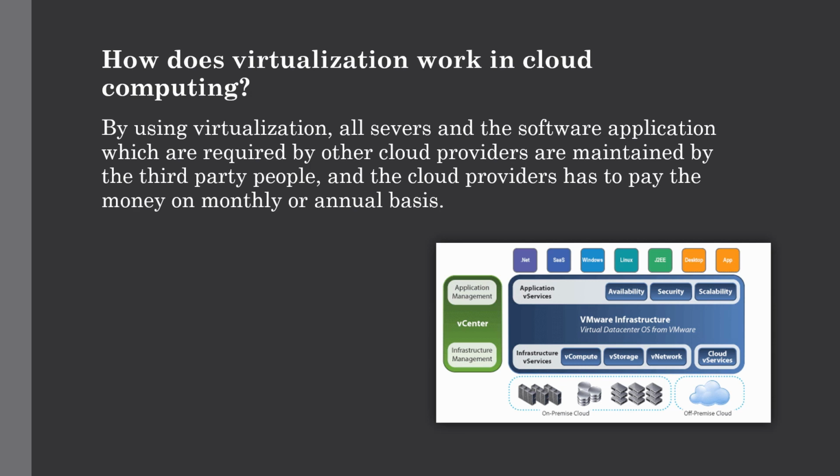By using virtualization, all servers and software applications required are acquired from other cloud providers, maintained by third-party people, and the cloud provider has to pay money on a monthly or annual basis for it.